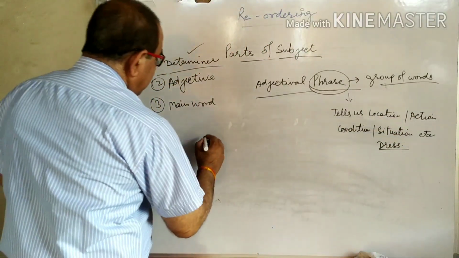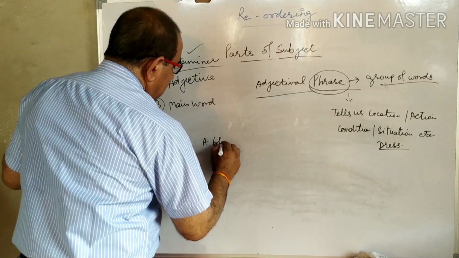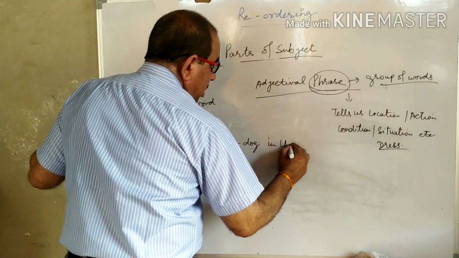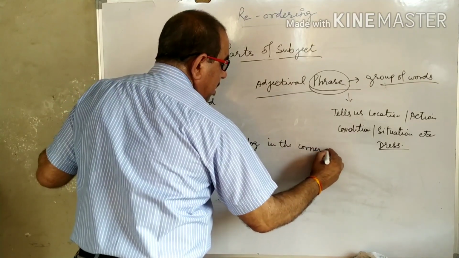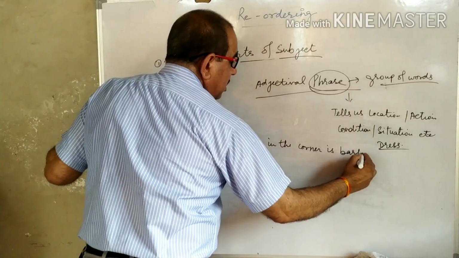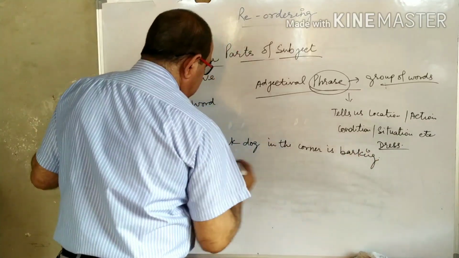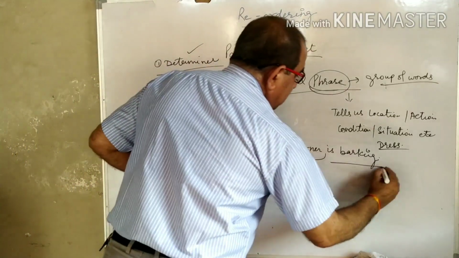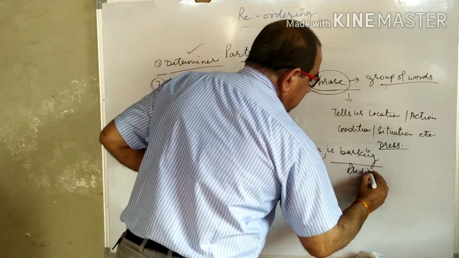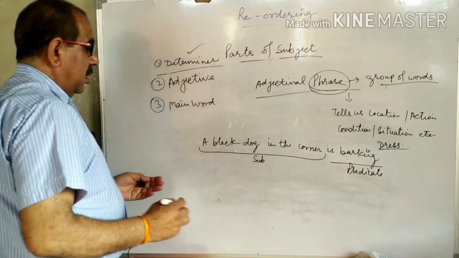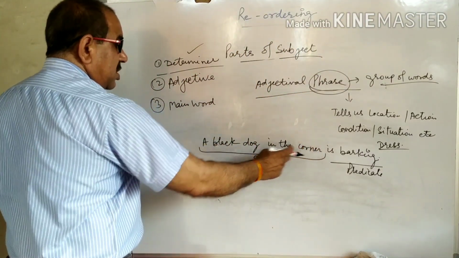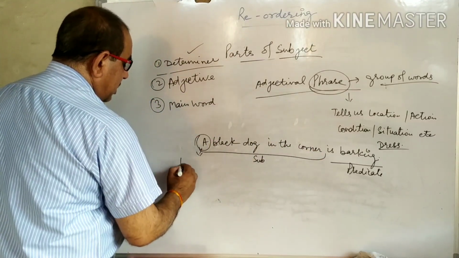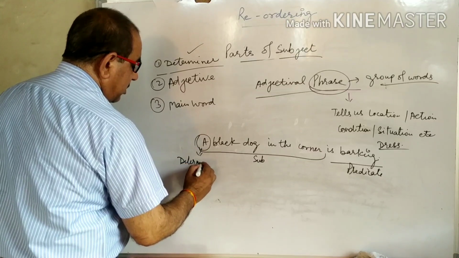For example, a black dog in the corner is barking. Now this part is subject and this is predicate. In this situation, the subject is a big part of the sentence and this is determiner.